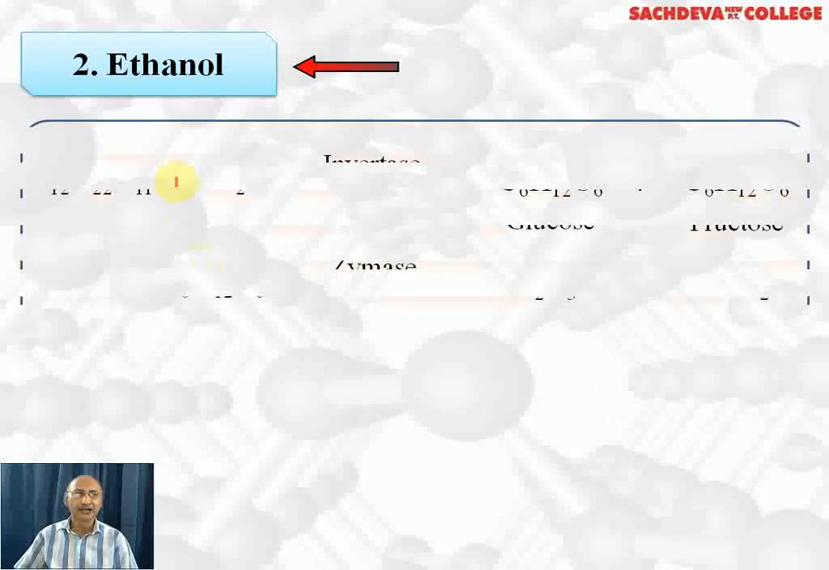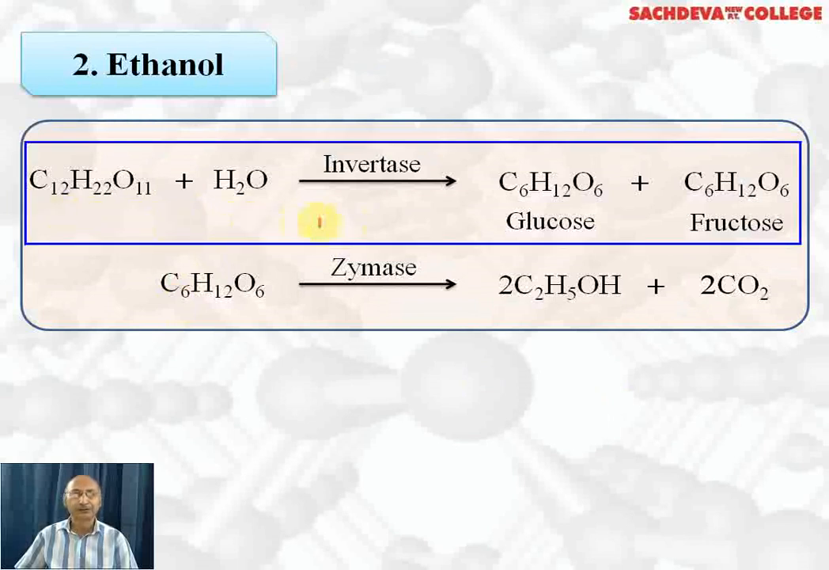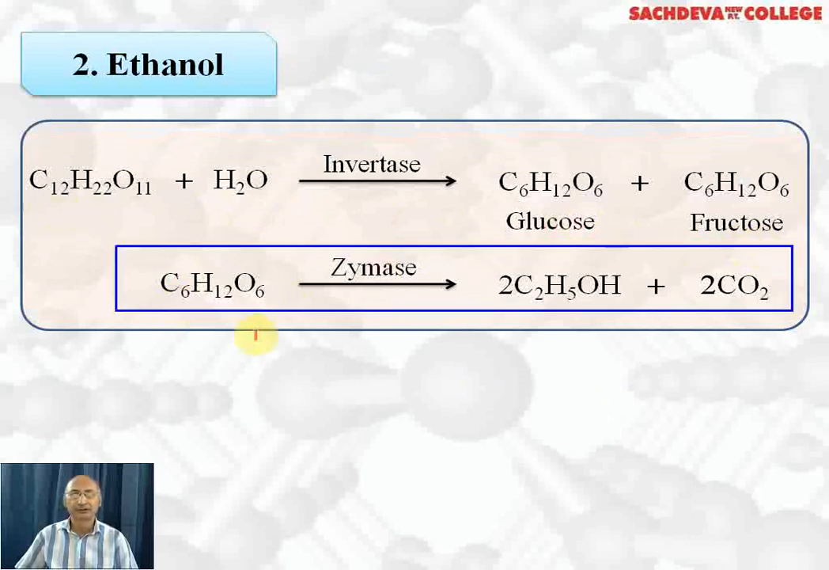Next, we are taking ethanol. Ethanol can be obtained by fermentation of sucrose, which we have done earlier also. Sucrose on hydrolysis in the presence of invertase gives glucose plus fructose. Glucose or fructose gets fermented in the presence of zymase to give ethyl alcohol and carbon dioxide.